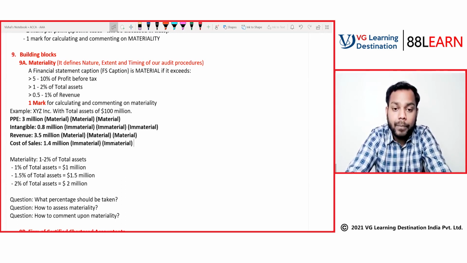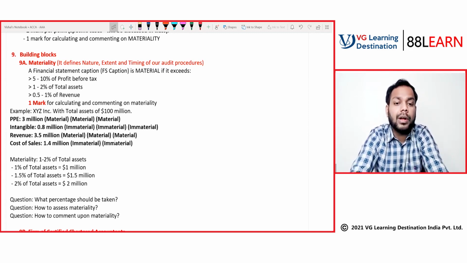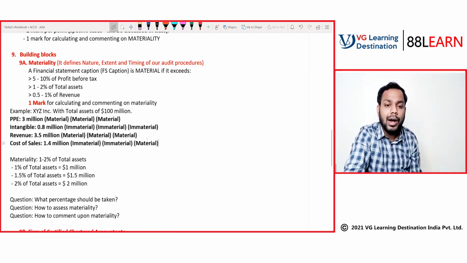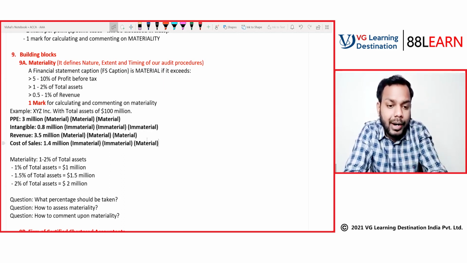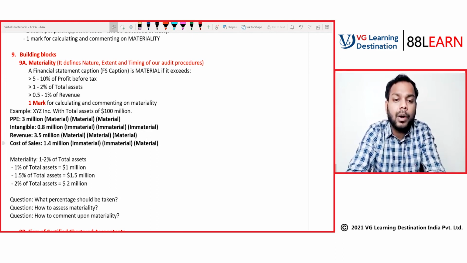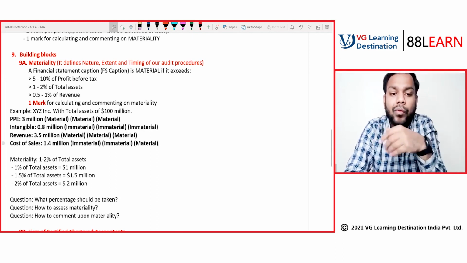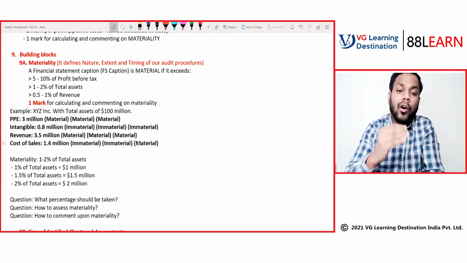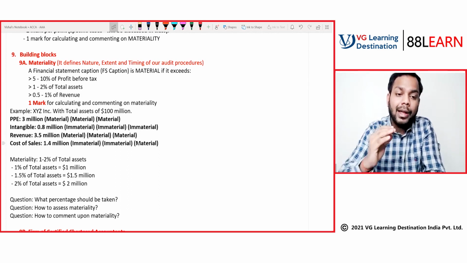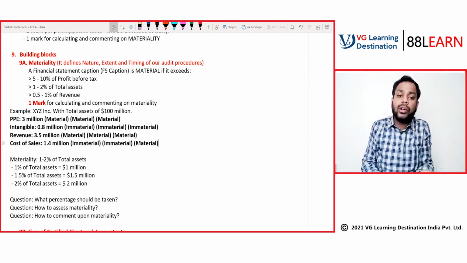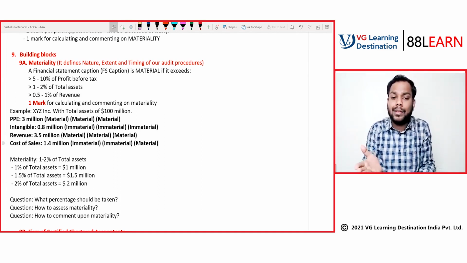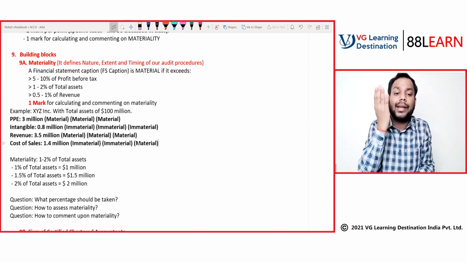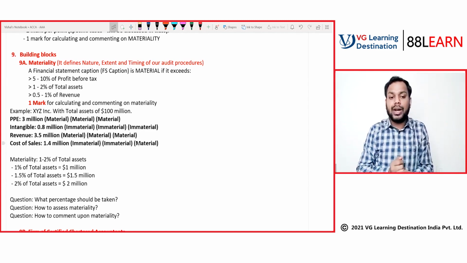But now comes the catch here. This also becomes material now. See, it is greater than 1 million. So what happens? As we go on decreasing the amount of materiality, the extent of work that I have to perform will also keep on increasing. Why? Because as the materiality gets reduced, the FS captions that become material get increased.